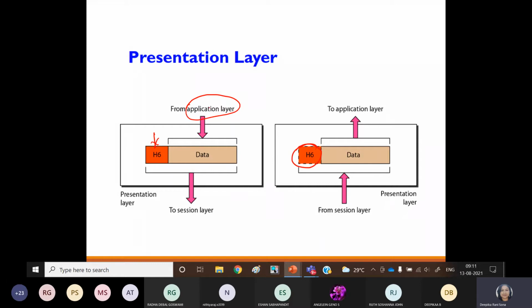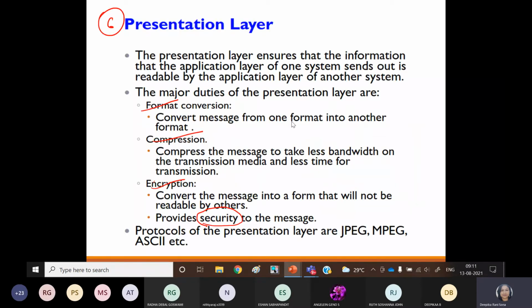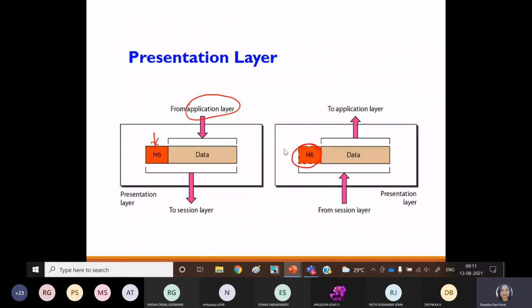So to convey the message from the application layer to the session layer, the intermediate layer is your presentation layer. Once again I will say, what are the important characteristics of the presentation layer? Data formatting, compression and encryption. Okay, so what type of protocol may we use here? Just have a look: JPEG, MPEG and ASCII, because this type of protocol is involved in the formatting, compression and encryption process, coding.